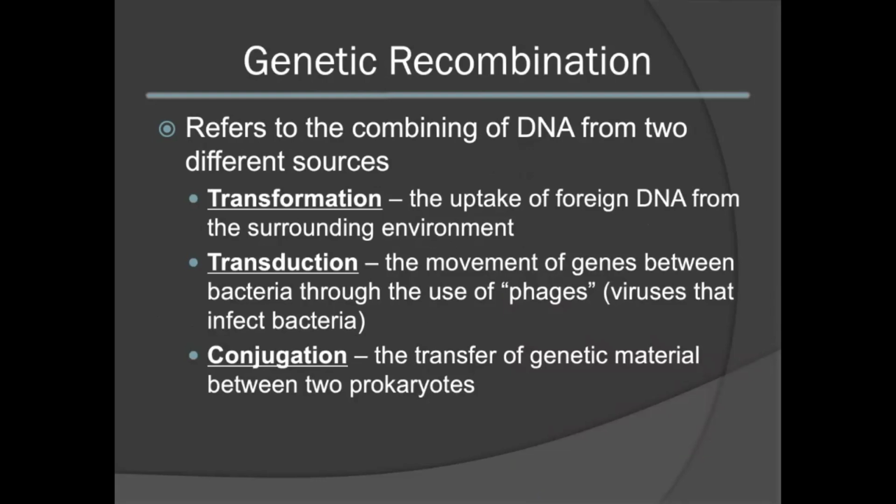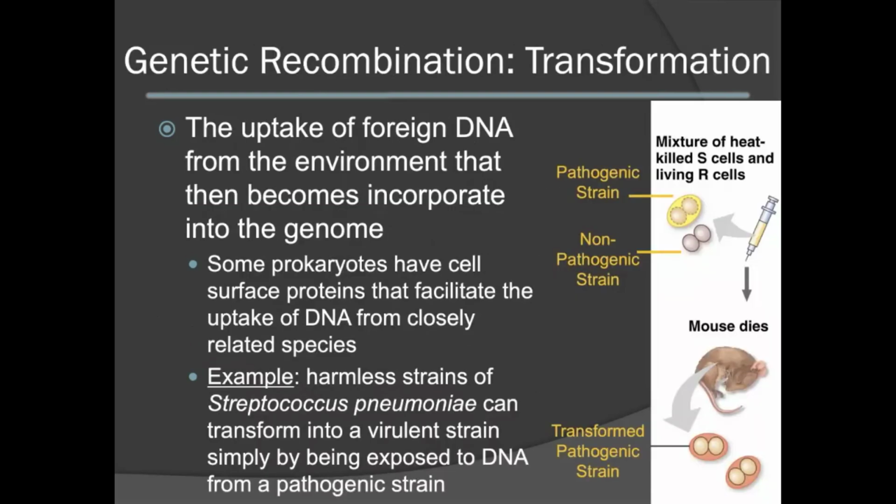As stated previously, bacteria can undergo genetic recombination. Genetic recombination occurs when DNA combines from 2 different sources. Prokaryotes can undergo transformation, where they take up foreign DNA from the surrounding environment; transduction, where genes can move between bacteria through the use of phages, or viruses that are known to infect bacteria; or conjugation, where genetic material is directly transferred between 2 prokaryotic cells. We're now going to take a look at each of these processes.